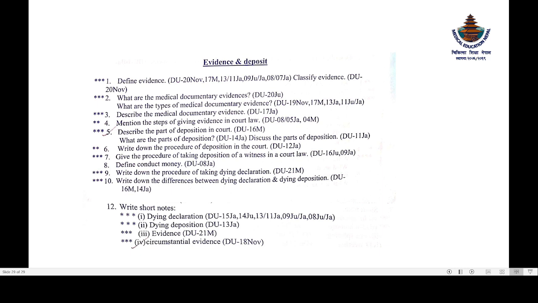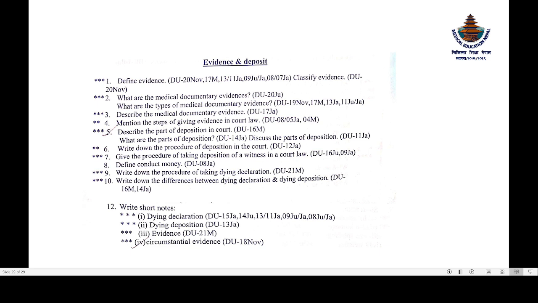Now, what is the evidence? Medical documentary evidence, types of, steps of, parts of deposition. What are the parts of deposition? What is the procedure of deposition is also given in the previous slide. Conduct money, procedure, declaration, short notes.